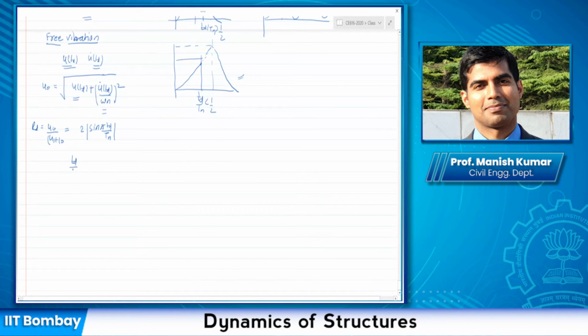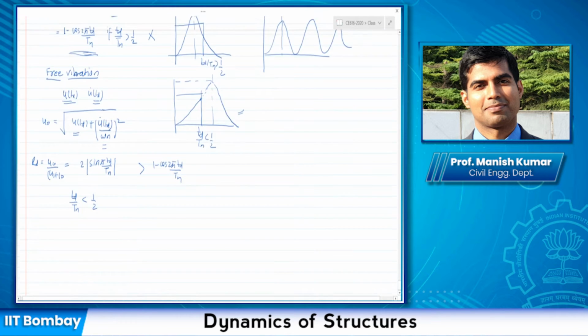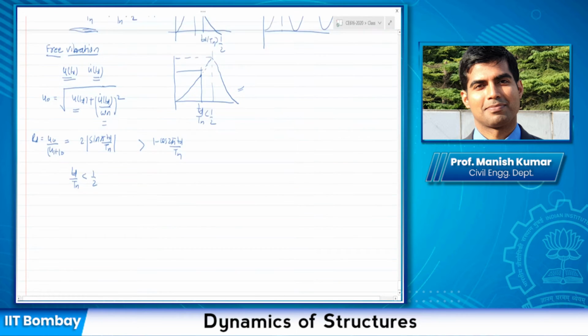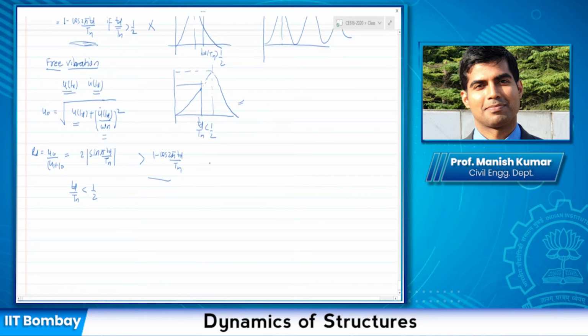When TD by Tn is smaller than half, this term here is greater than 1 minus cos 2 pi TD by Tn. You can confirm that by plotting these two functions together with the free vibration response.